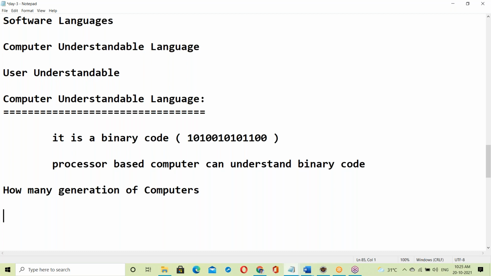Presently we are using the fourth generation.